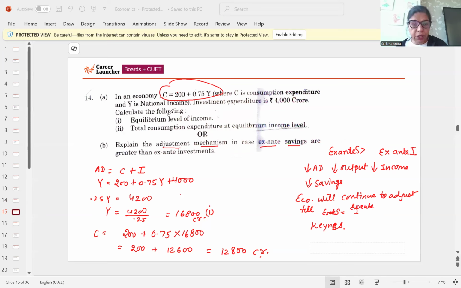And I'm sure that numerical you all are able to do. So the answer is 12,800 crores consumption. You can check your answer. As you know, 12,800 plus 4,000, that total will be 16,800.